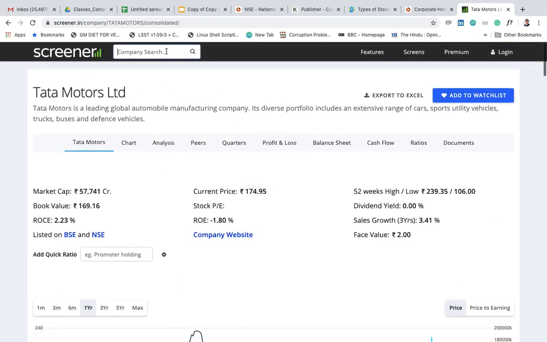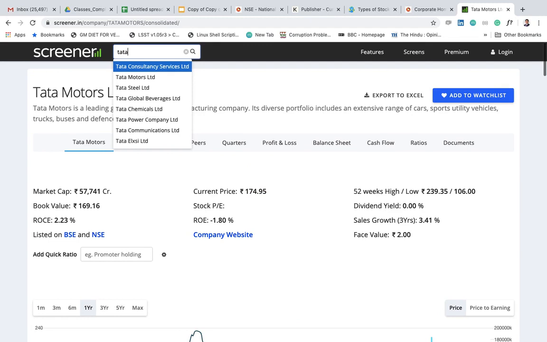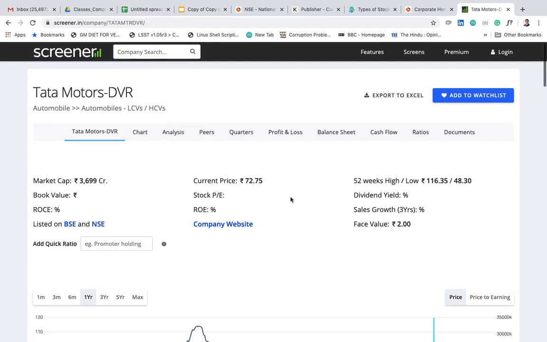One can certainly say for Tata Motors DVR that we have a company whose normal share is trading at 175 and DVR share is trading at 72, and I don't find a reason why it should trade at 72. I can say 100% that Tata Motors DVR is an undervalued stock.